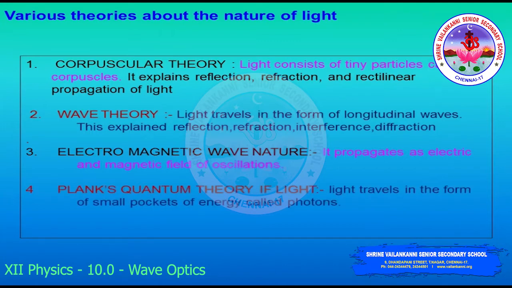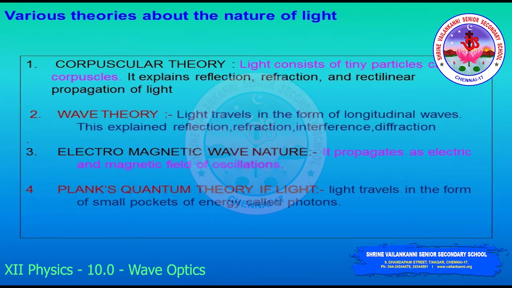The next one is Planck's quantum nature of light. What is quantum nature? According to Max Planck, light travels in the form of small packets of energy, which we call photons. This theory helps to explain the photoelectric effect.